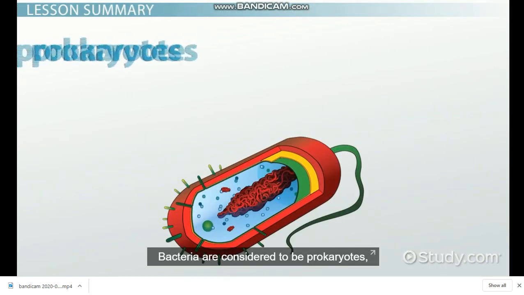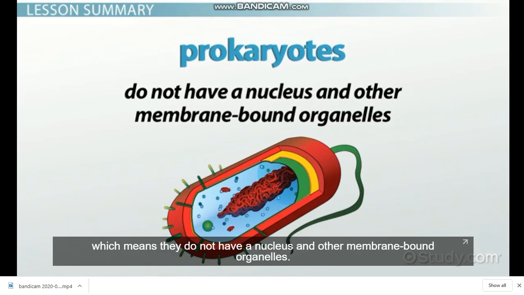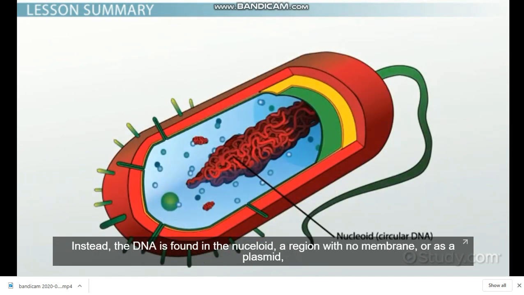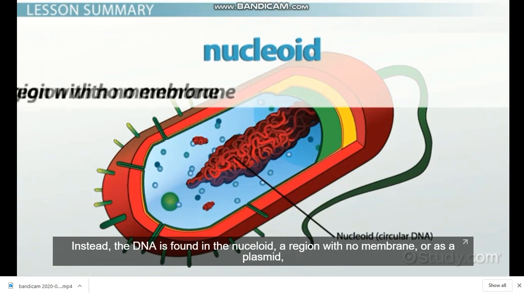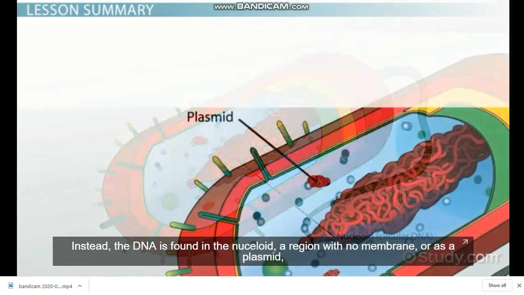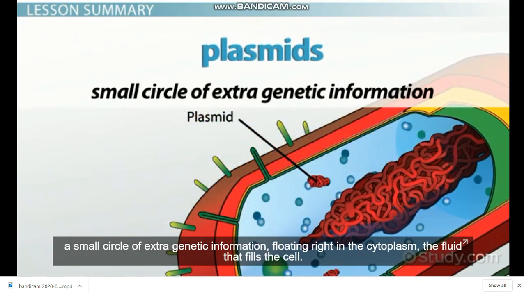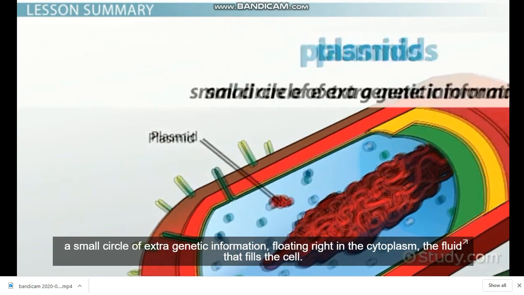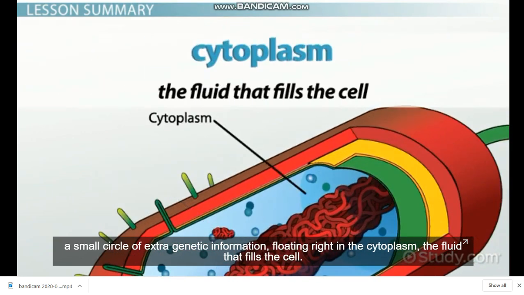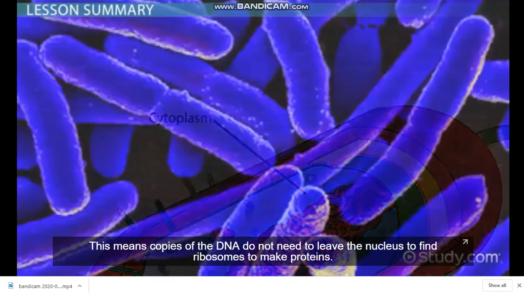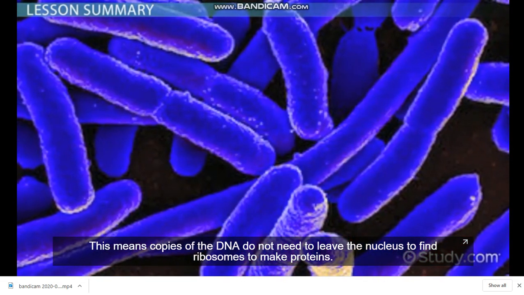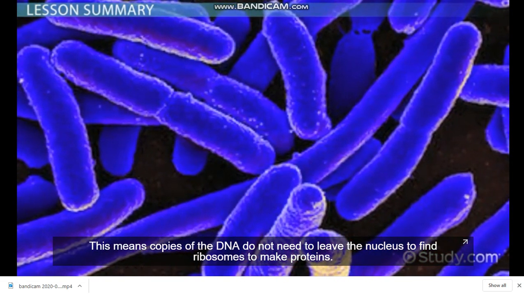Bacteria are considered to be prokaryotes, which means they do not have a nucleus and other membrane-bound organelles. Instead, the DNA is found in the nucleoid, a region with no membrane, or as a plasmid, a small circle of extra genetic information floating right in cytoplasm, the fluid that fills the cell. This means copies of the DNA do not need to leave the nucleus to find ribosomes to make proteins.